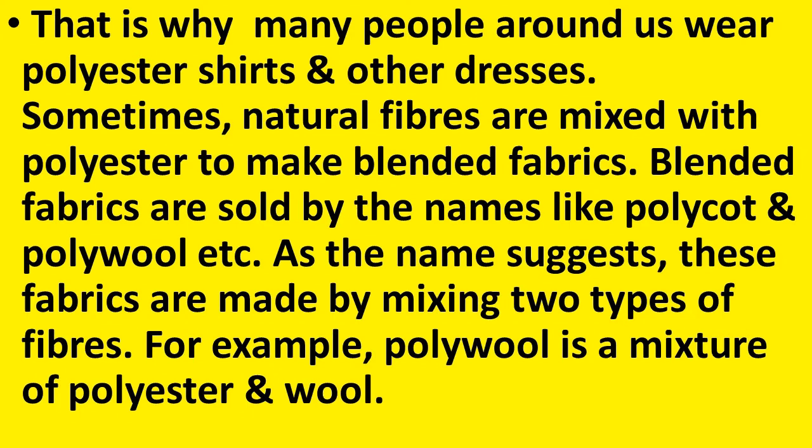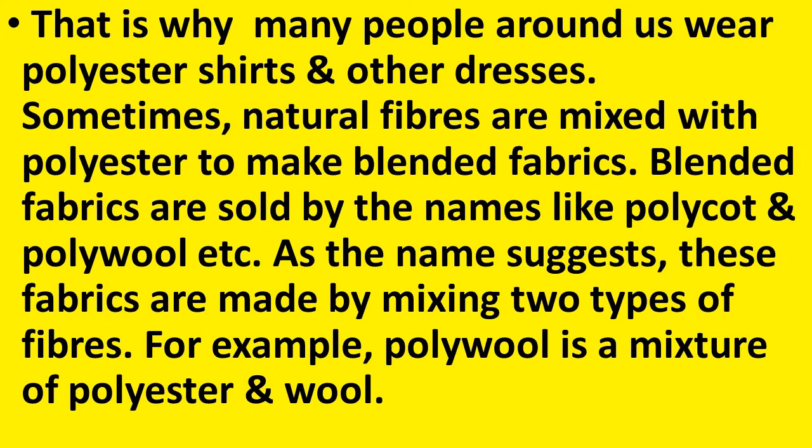Now, sometimes the natural fibers are mixed with the polyester to make blended fabrics. So, what are blended fabrics? They are made by mixing the natural fibers with the polyester. Blended fabrics are sold by names like polycot, polywool, etc. As the name suggests, these fabrics are made by mixing two types of fibers.